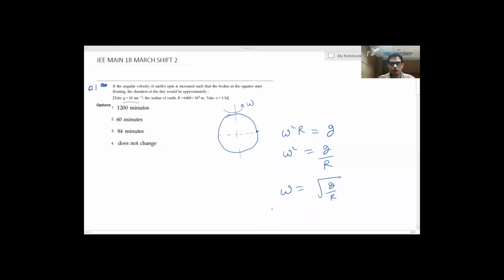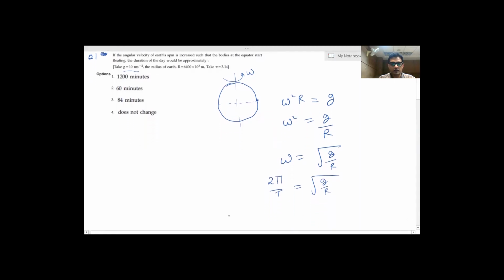And if we put omega as 2 pi by T, where T is the time period, it is equal to under root g by r. Here T will be equal to 2 pi under root r by g. And if we substitute all the values, we will get this time as approximately equal to 84 minutes.